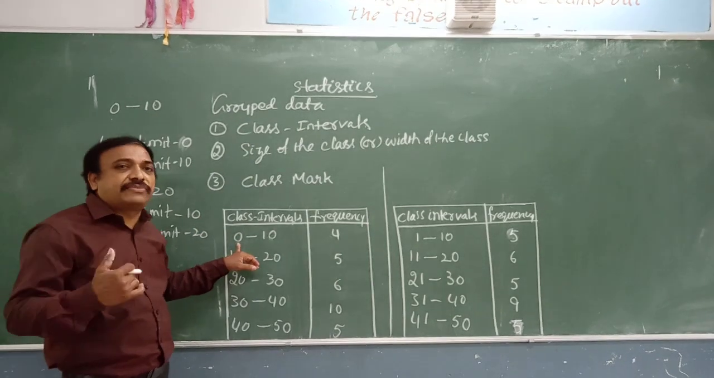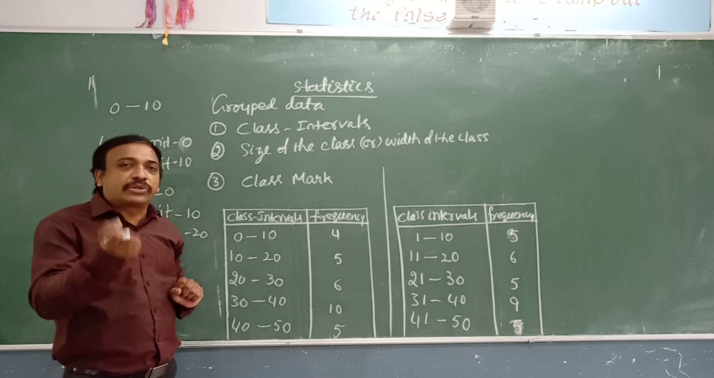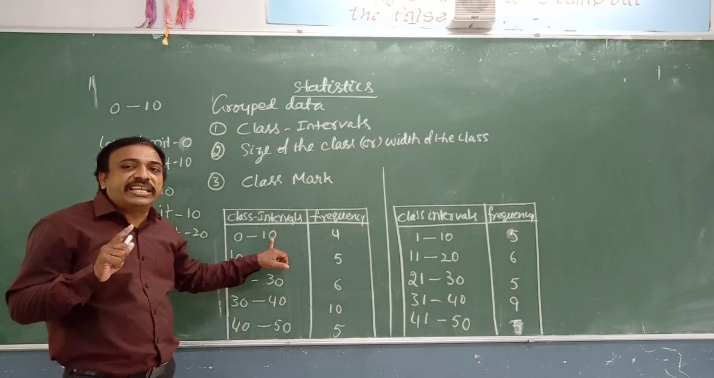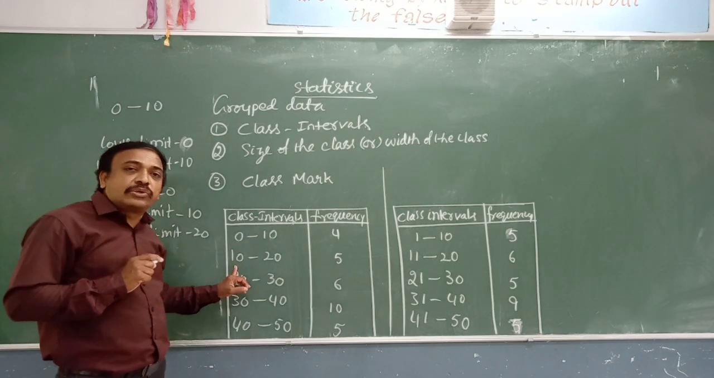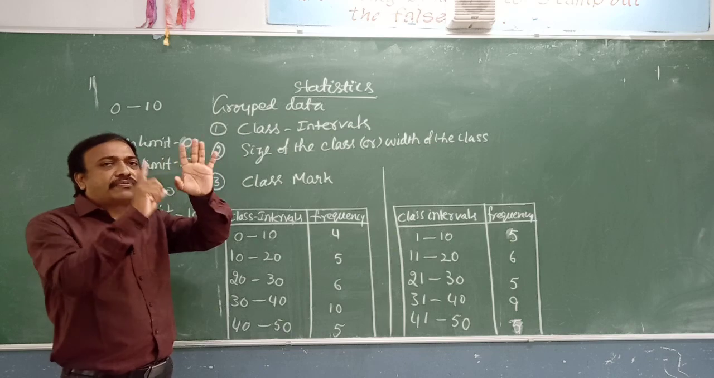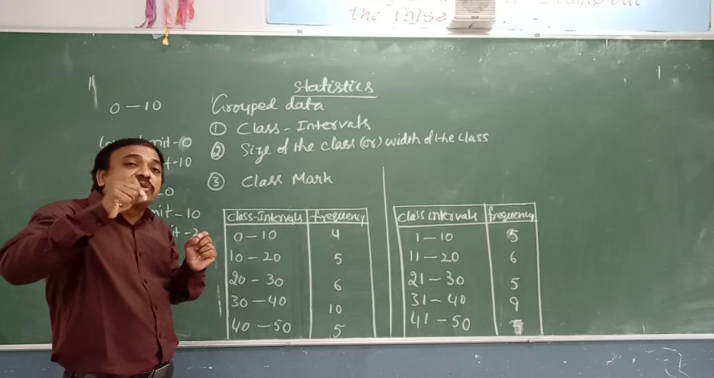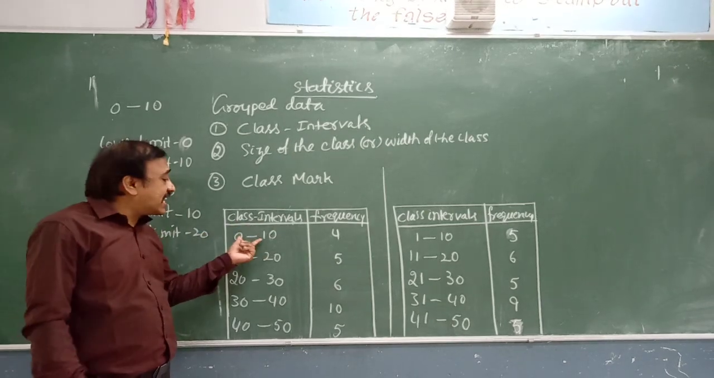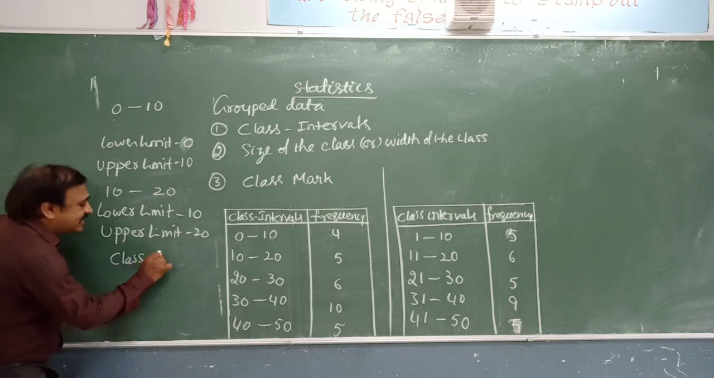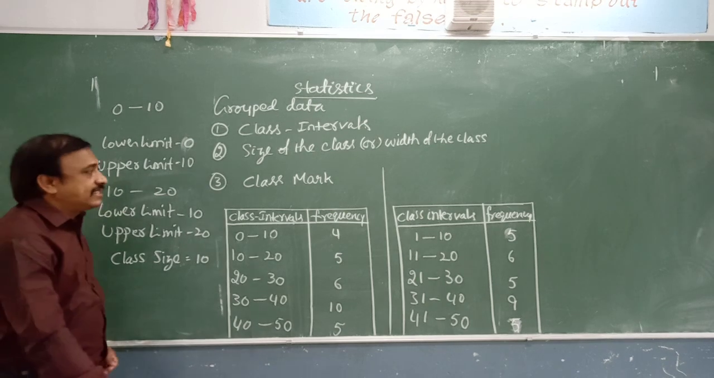When it comes to the size of the class, we consider till which observation we are including in that group, from 0 to 10. But 10 we are not including in this. 10 will be included in the next group. So till 9 only we will add: 0, 1, 2, 3, 4, 5, 6, 7, 8, 9. So total 10 observations including 0. That means the class size is 10.